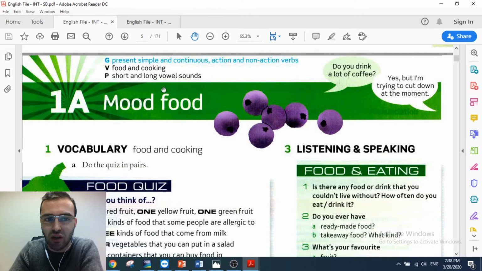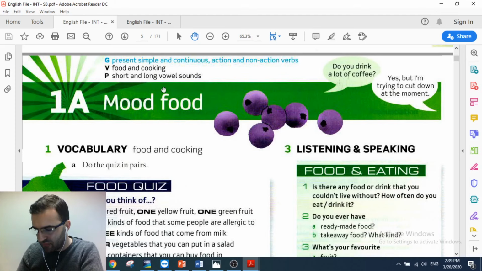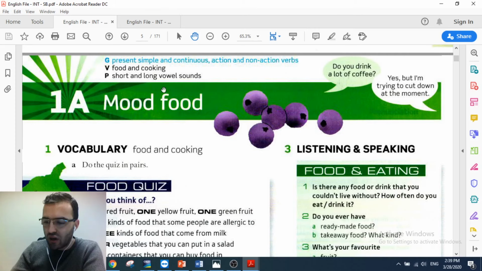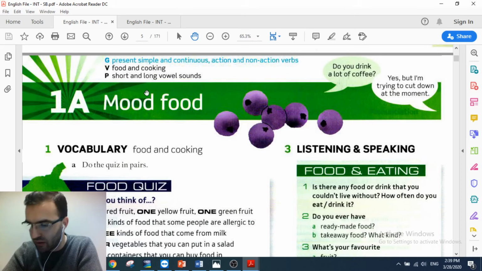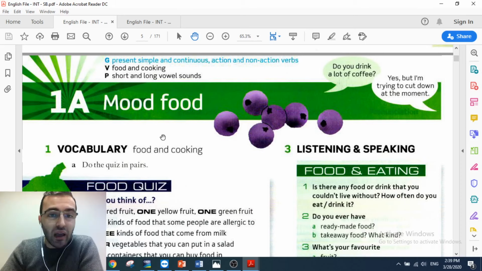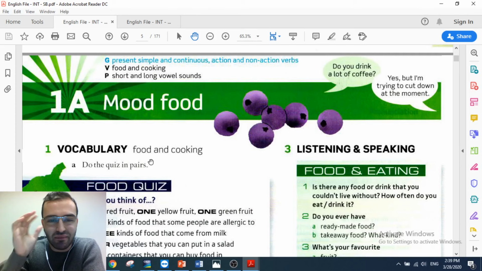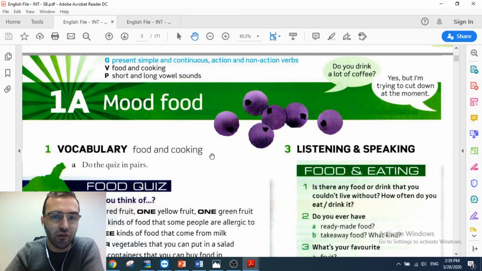And we did talk till now about future forms. And in the vocabulary part, we are going to talk about food and cooking. Again, you have this part in the book, and we are going to go through the book and we are going to give some more detail and some more pictures of foods, different kinds of foods and different kinds of cooking.